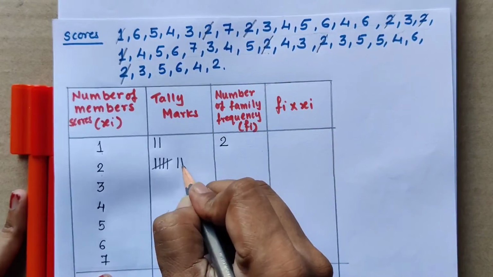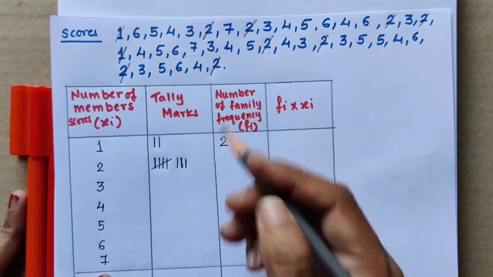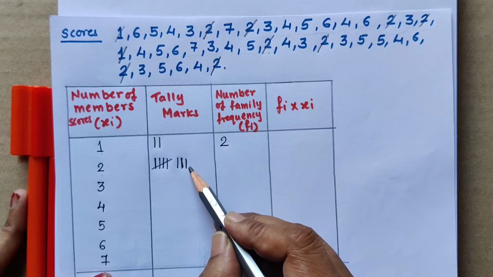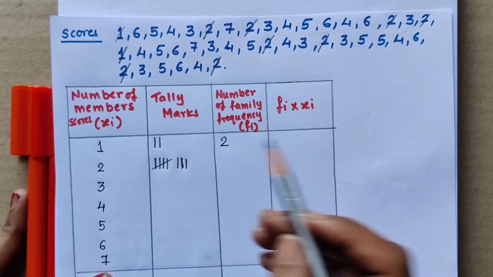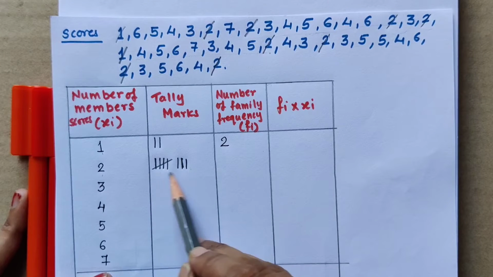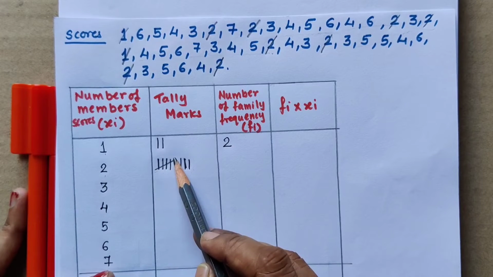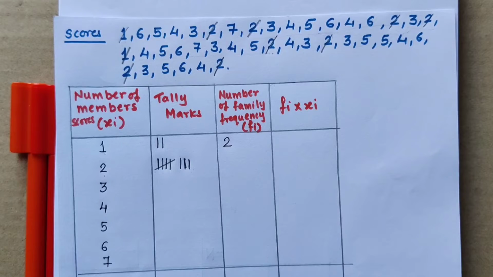7 and 8, so 8 times it is coming. If it is coming 10 times, we will put one more tally mark, a vertical line, for the 9th time, and for the 10th time we will put a cross. But it is coming only 8 times, so we will put 8 tally marks like this. 1, 2, 3, 4, the fifth one is a cross. 6, 7, 8, so 8 is the frequency.